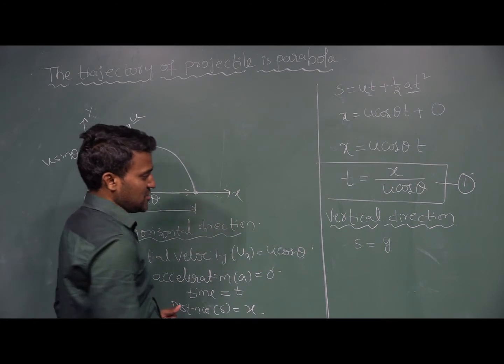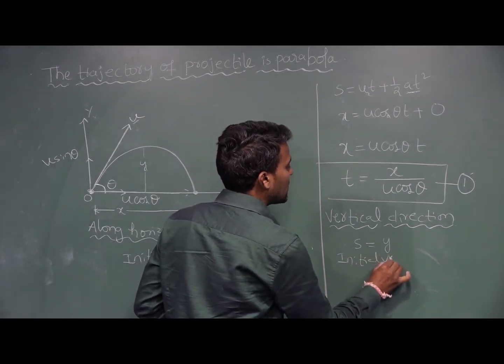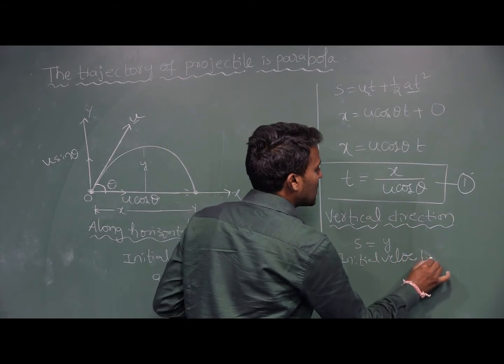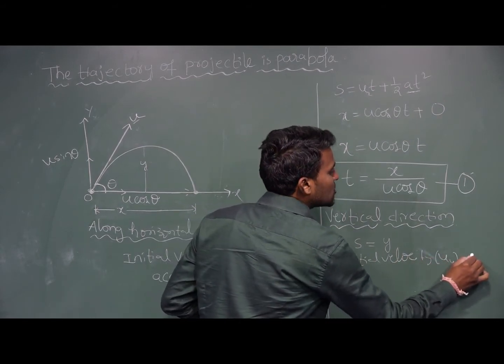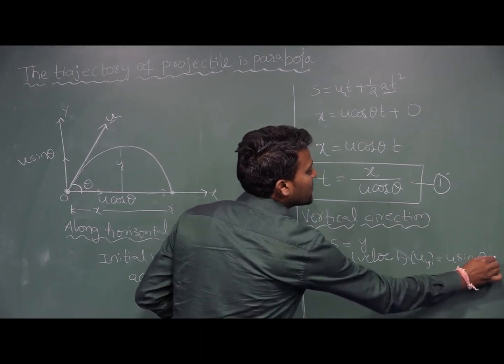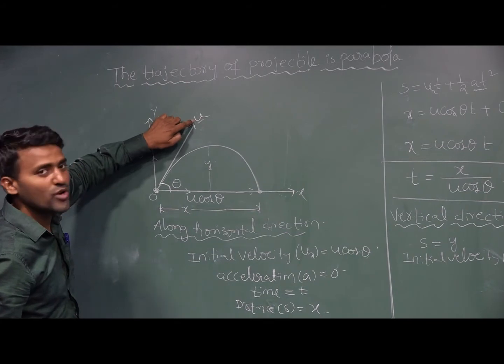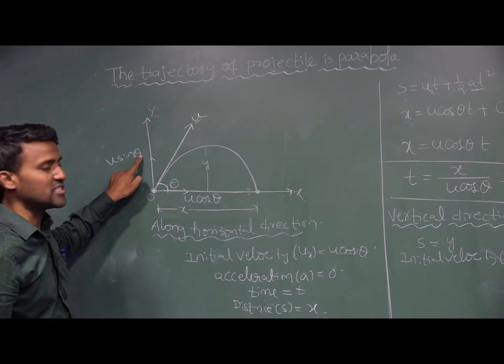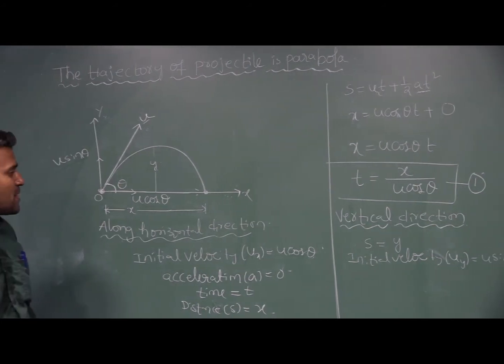What is the velocity? Initial velocity uy is equal to u sin theta. See here, in the vertical direction, the component of velocity is u sin theta, so the initial velocity is u sin theta.